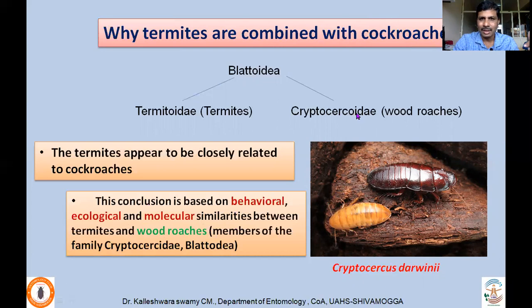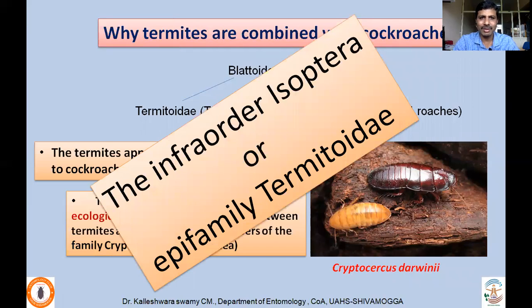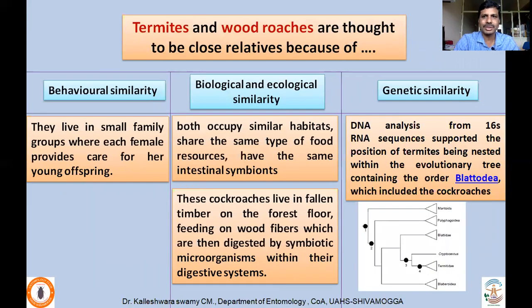There is a family called Cryptocercidae, under the Blattodea. These wood roaches are close to termites. As a result of that, termites are placed under the order Blattodea. So that means now it should be called infraorder Isoptera or epifamily Termitoidae. Termites and wood roaches are thought to be close relatives because of behavioral similarity, biological and ecological similarity, and genetic similarity. So we'll take one by one.